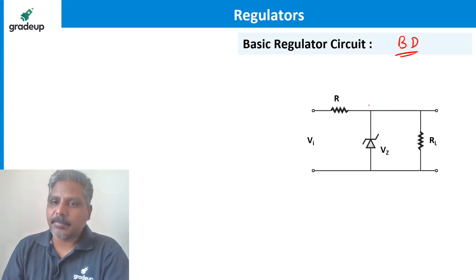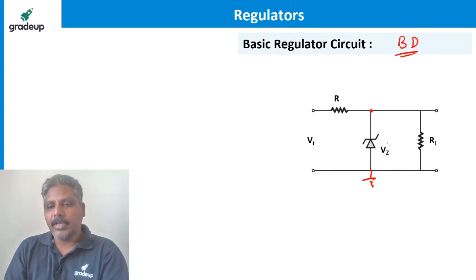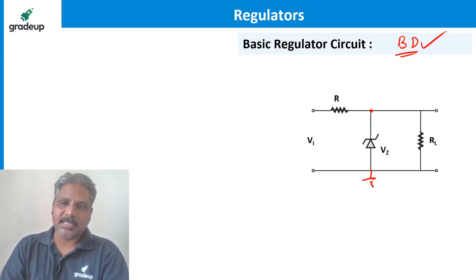How can the Zener be in breakdown? By having this voltage higher than this anode voltage. Anode is already at ground. So we know what is VZ. Assume that Zener is under breakdown.